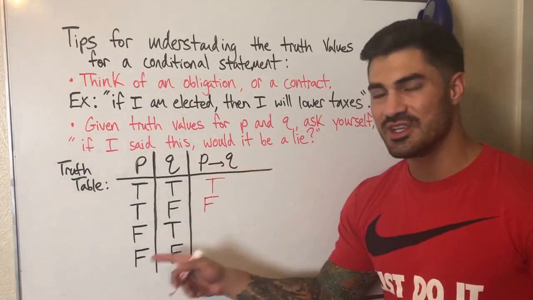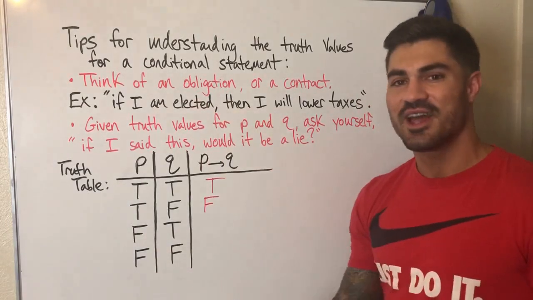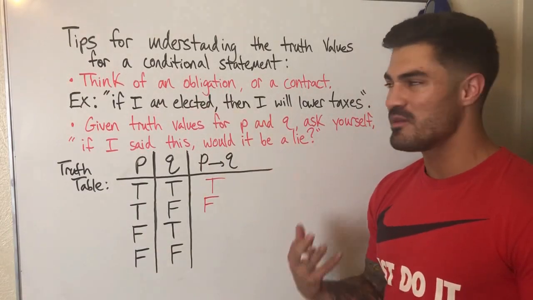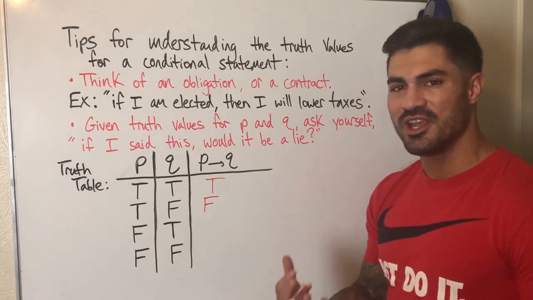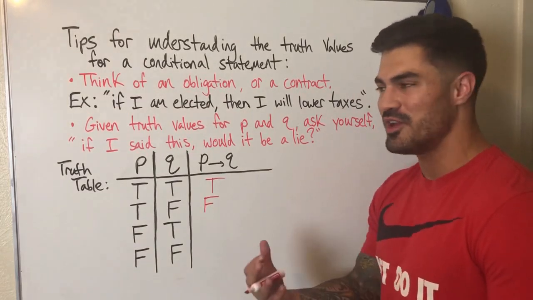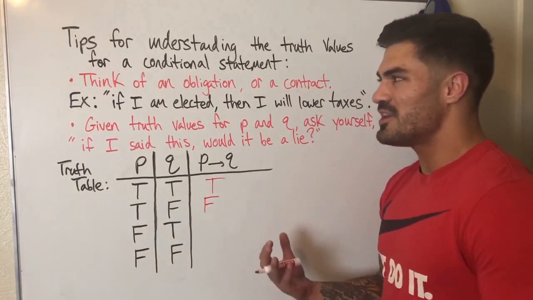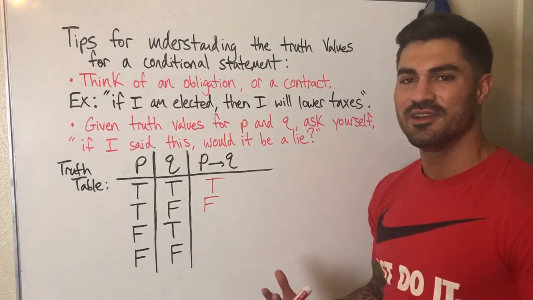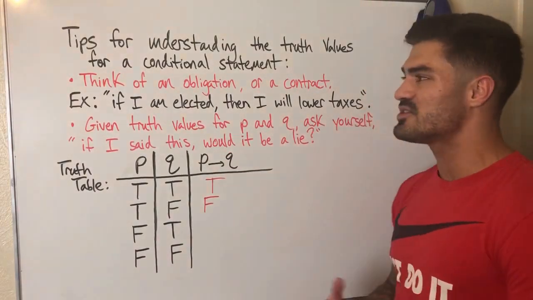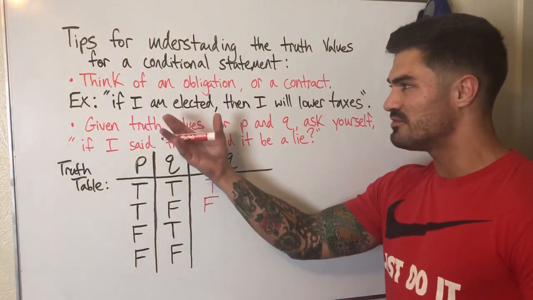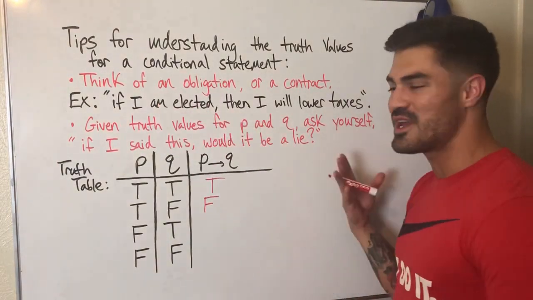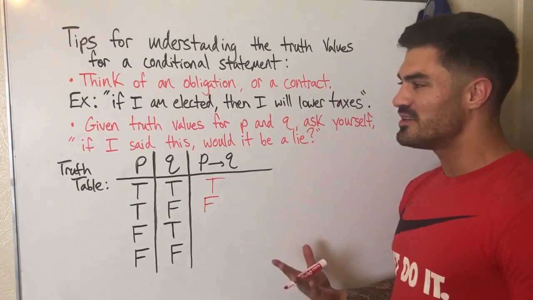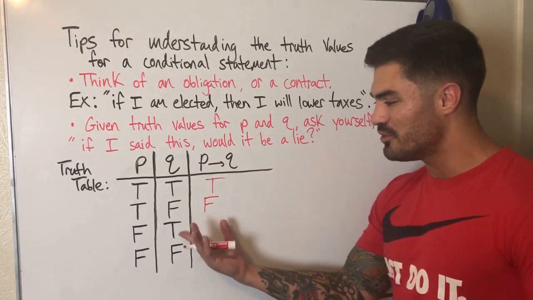What if the premise is false? So I didn't get elected. What does that mean? Well, that means I don't really have any obligation to keep, right? I don't have any promise to keep. No one has really expectations for me to lower taxes or not because I didn't get elected. I only said I would lower taxes under this condition, that if I was elected, I would lower taxes, right? So if I'm not elected, did I really lie whether I lowered taxes or not?